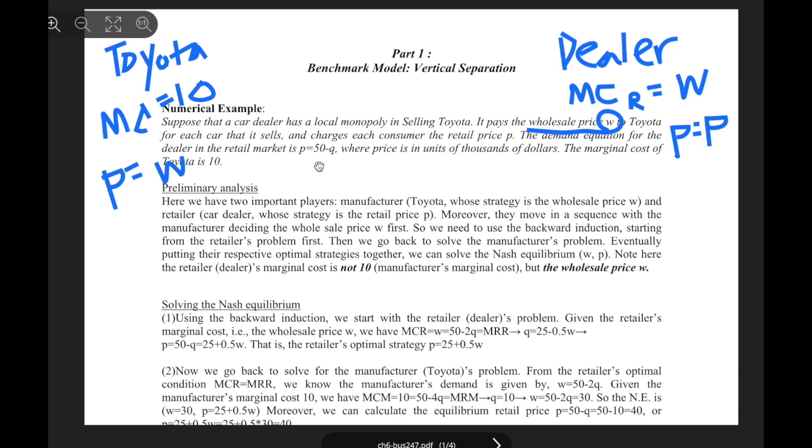And we have an equation for the retail market: the demand curve in the retail market is P equals 50 minus Q, right? So we have the dealer side and the Toyota manufacturer side. Okay, we have to separate first. All right, so let's move on.